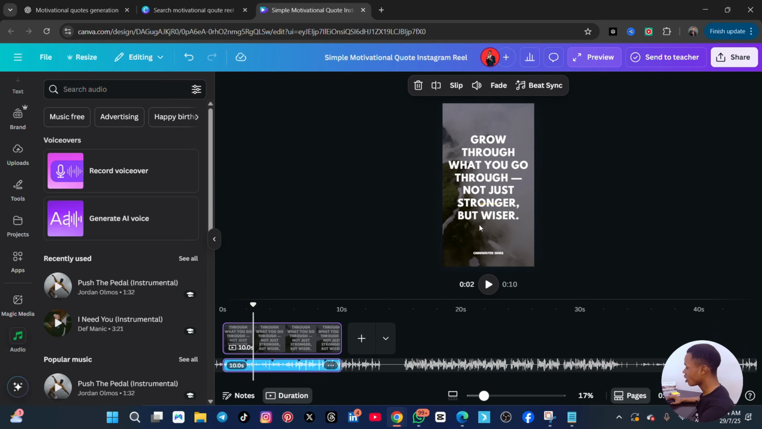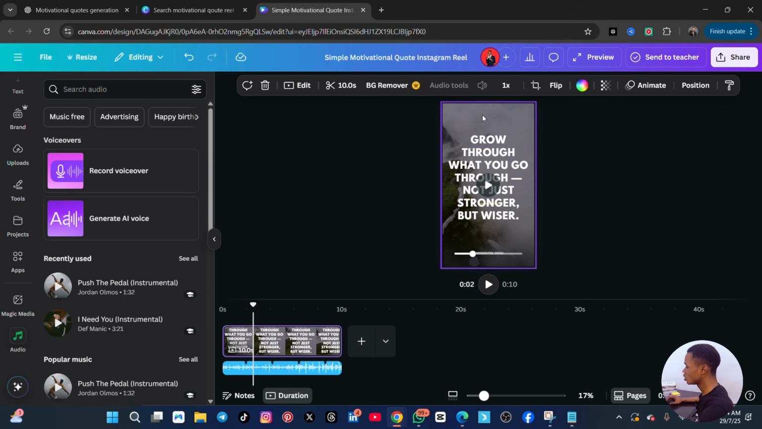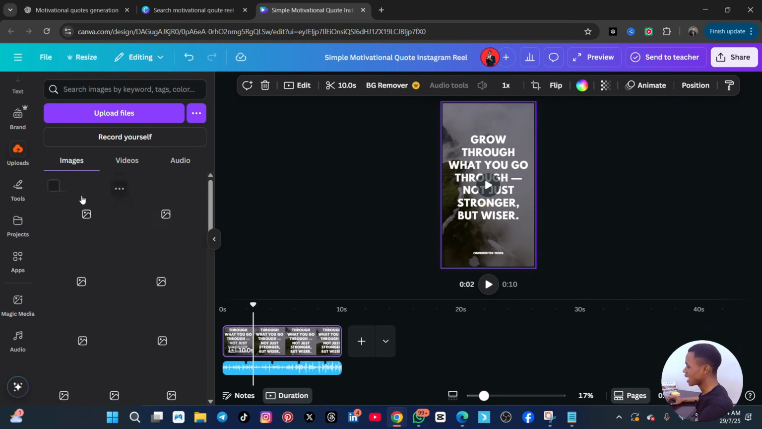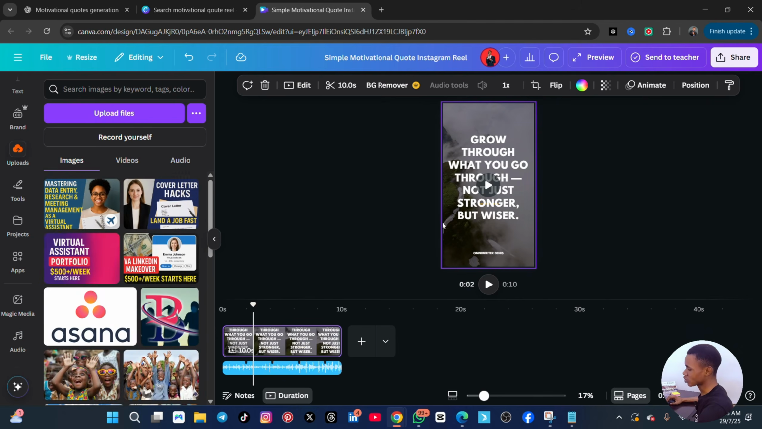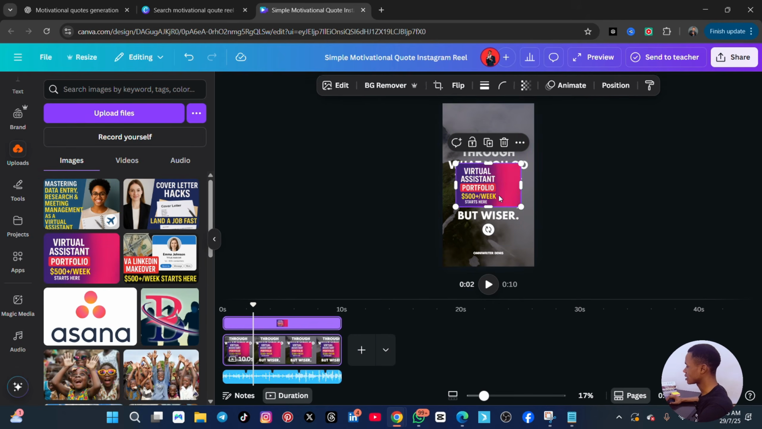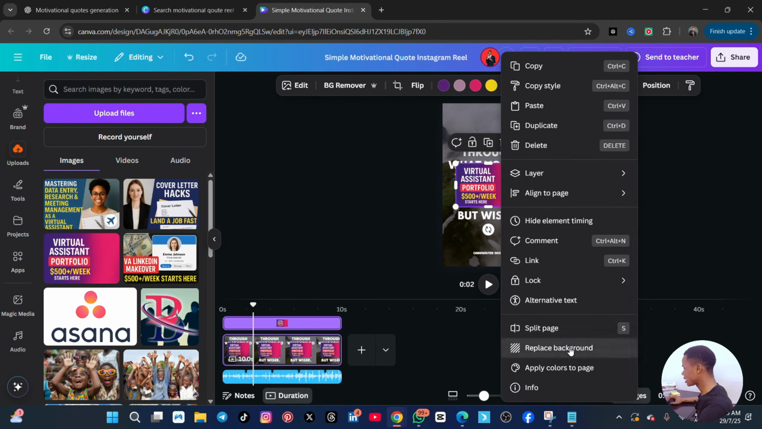When you are done, all you have to do is duplicate this. Duplicate the whole of this, and then put in another text, duplicate, put in another text. If you don't want to only duplicate, you can duplicate and then change some of the pictures. Like this picture now, you can remove the picture, or you can bring in a new picture and replace the particular one that you are seeing here. Right click, replace background.